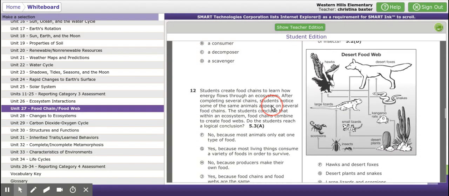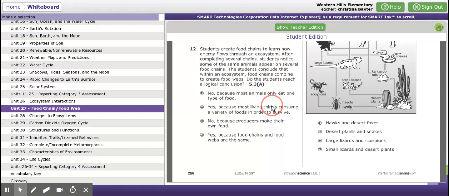All right, number 12 is 18. Students create food chains to learn how energy flows through an ecosystem. After completing several chains, students notice some of the same animals appear on several food chains. The students conclude that within an ecosystem, food chains combine to create food webs. Do the students reach a logical conclusion?